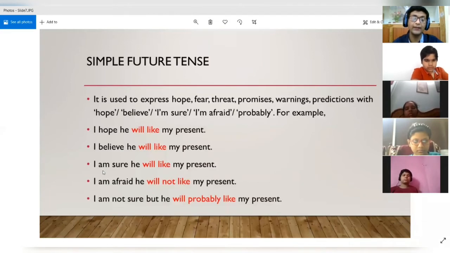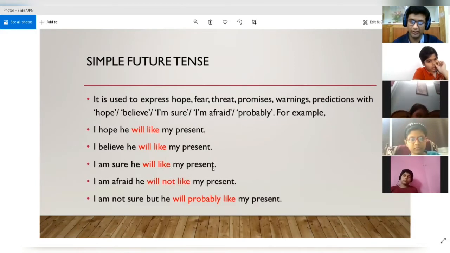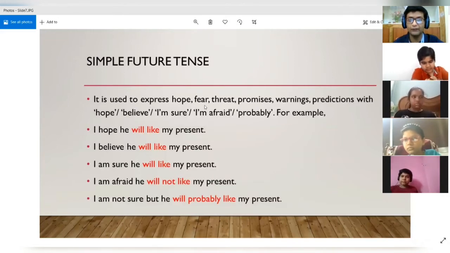Then see the third case. I am sure he will like my present. So now here you are even more sure. First you were hoping, now you believe, and now you are 100% sure that I am sure he will like my present. Then if you see the fourth one, here fear has come. Yes, you can see that it is used to express hope and fear.